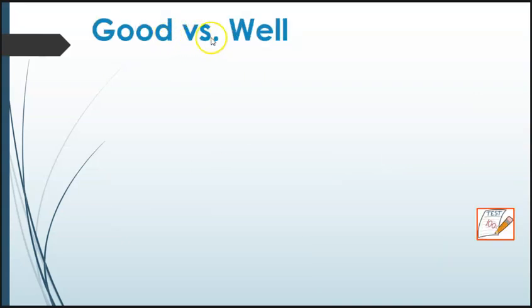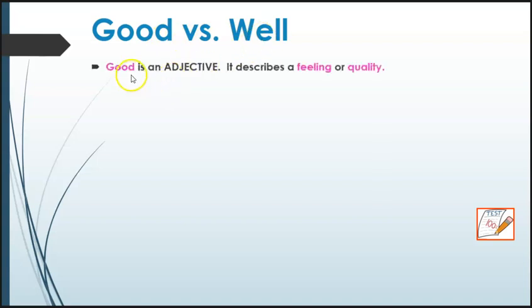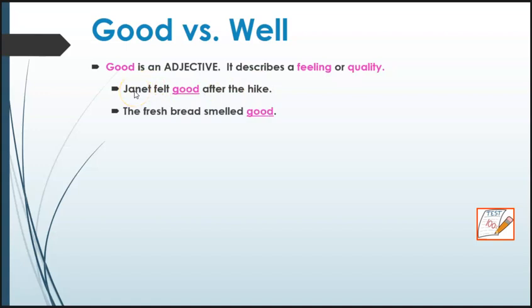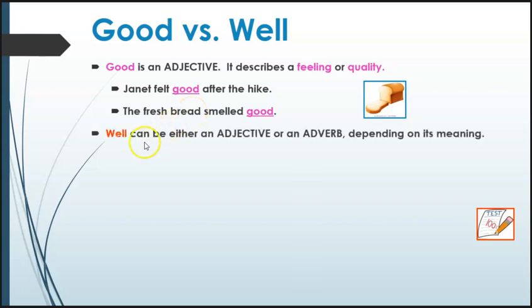And then finally, good versus well. So good is an adjective. It describes a feeling or quality. So we use it when you want to modify a noun. Janet felt good after the hike. Good here is modifying Janet. Janet's a noun. The fresh bread smelled good. Here we're talking about the bread. The bread smelled good, so it's modifying bread, also a noun.